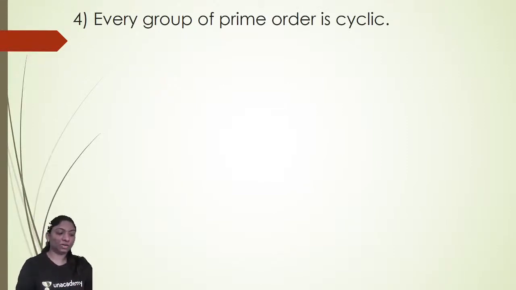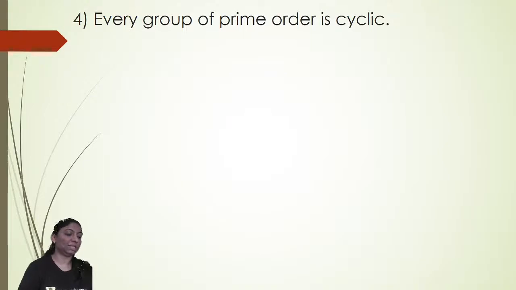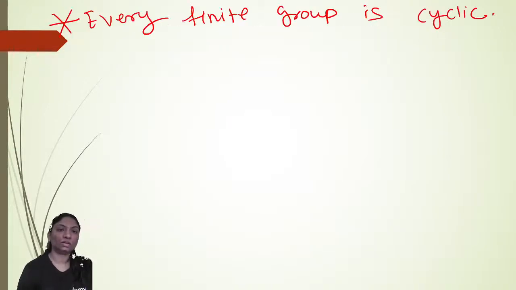Every group of prime order is cyclic. Okay. So every group of prime order is cyclic. It means there exists a generator. So for that we have to use Lagrange's theorem. So what do you mean by Lagrange's theorem? We will do that here. Lagrange's theorem